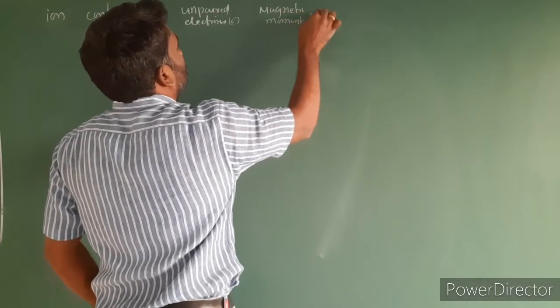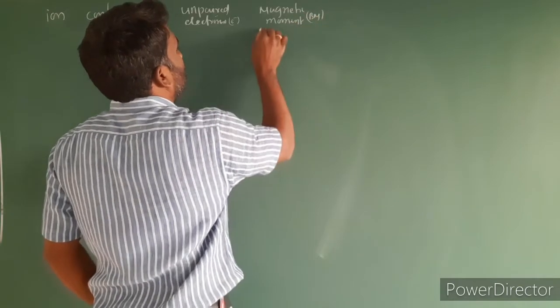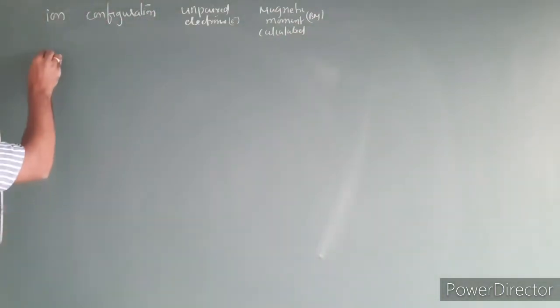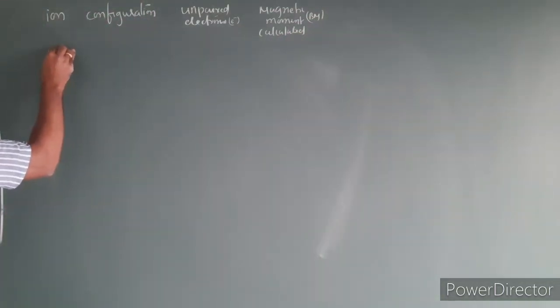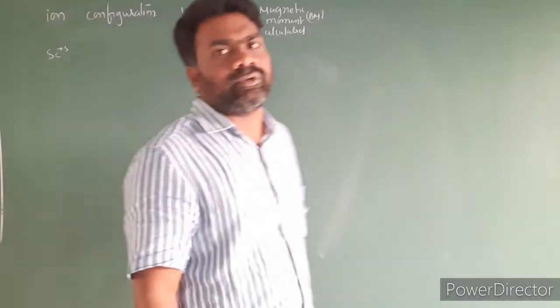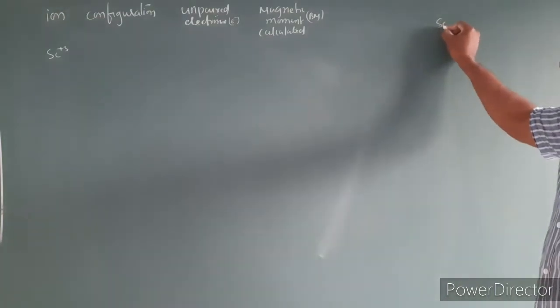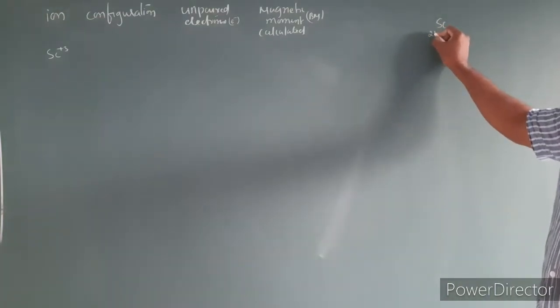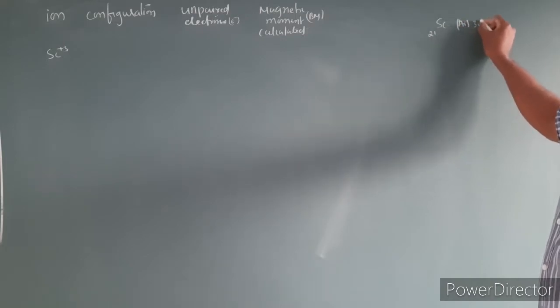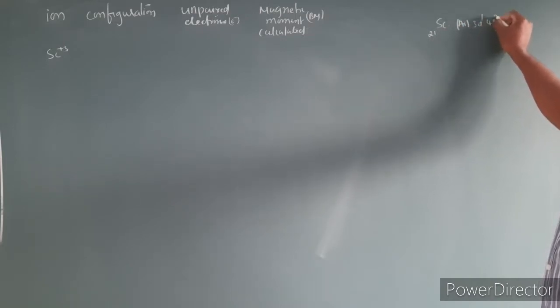Magnetic moment in Bohr magnetons is calculated. First I am taking the ion scandium plus 3. For scandium plus 3, we have to find the number of unpaired electrons. As one example, we will take scandium, atomic number 21, with electron configuration argon 3d1 4s2.